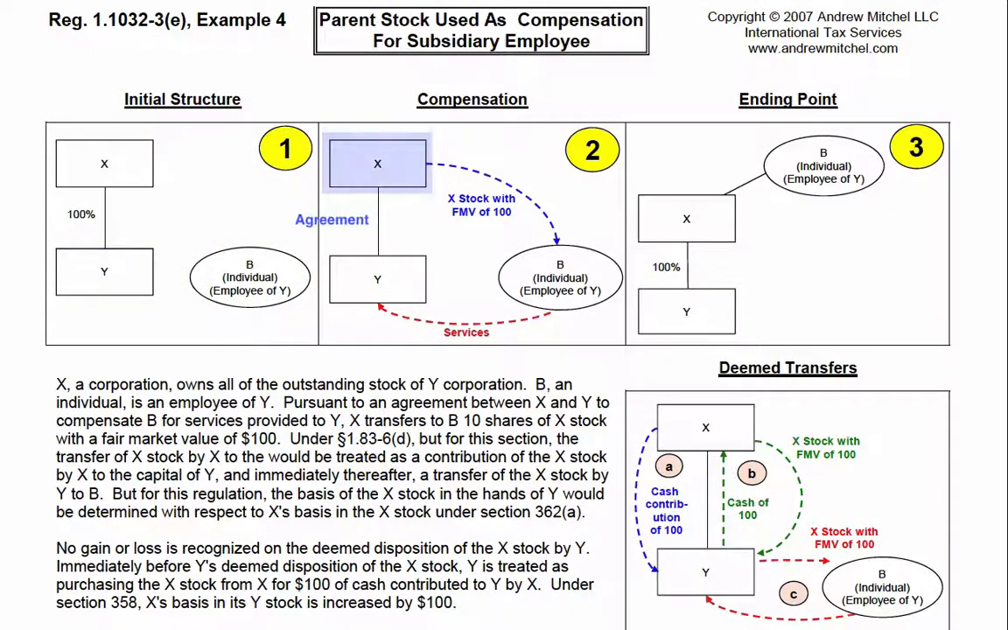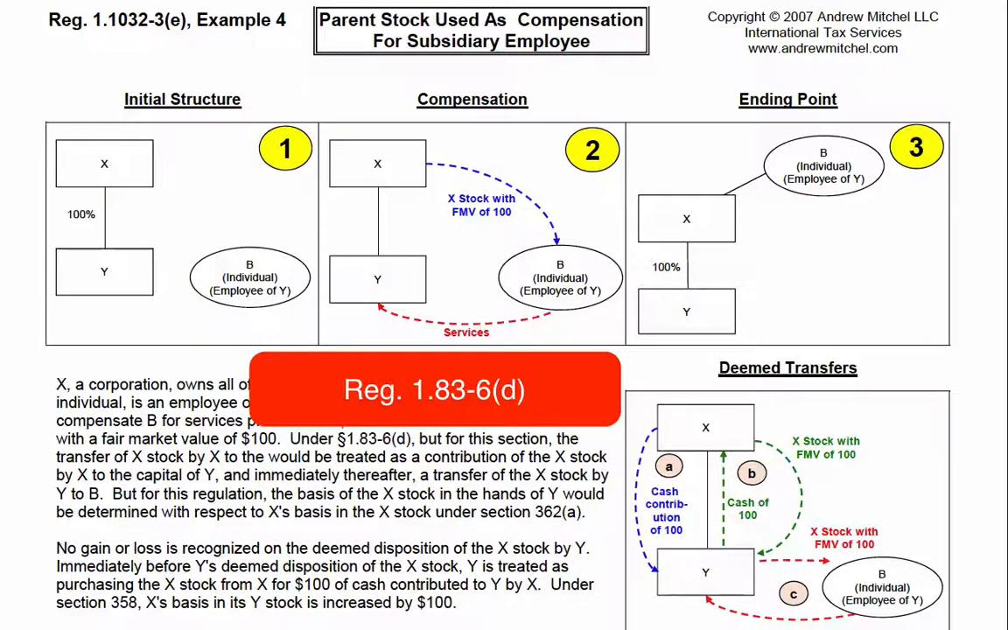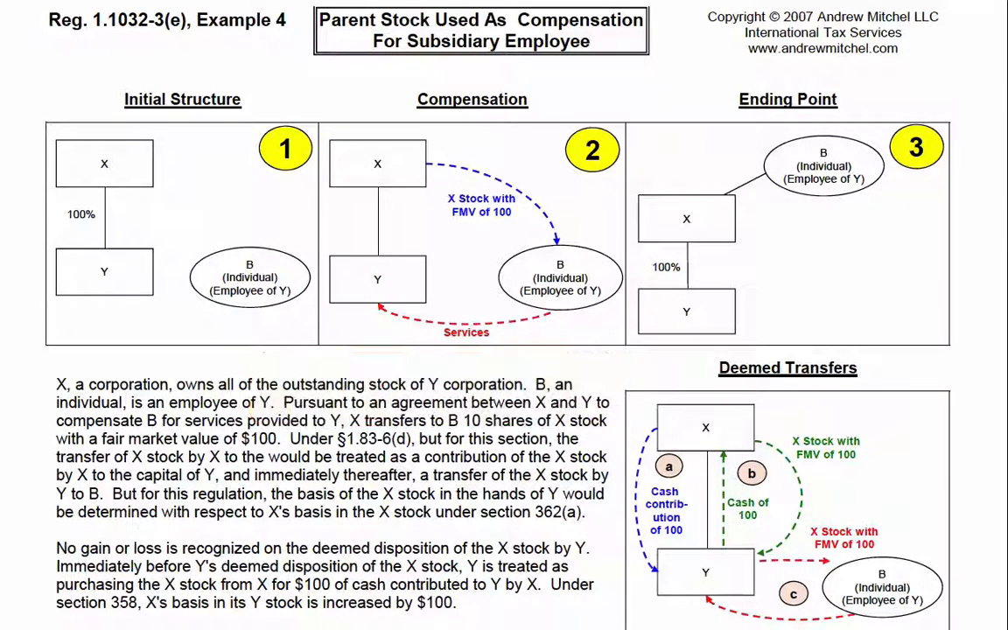Pursuant to an agreement between X and Y to compensate B for services provided to Y, X transfers to B 10 shares of X stock with a fair market value of $100. Under Regulation 1.83-6D, the transfer of X stock by X to B would be considered as a contribution of the X stock to the capital of Y, and immediately thereafter, a transfer of the X stock by Y to B.